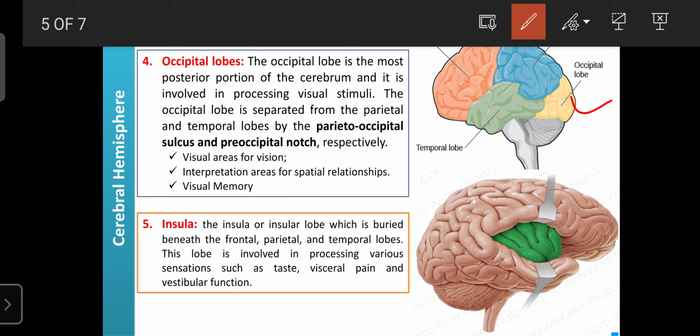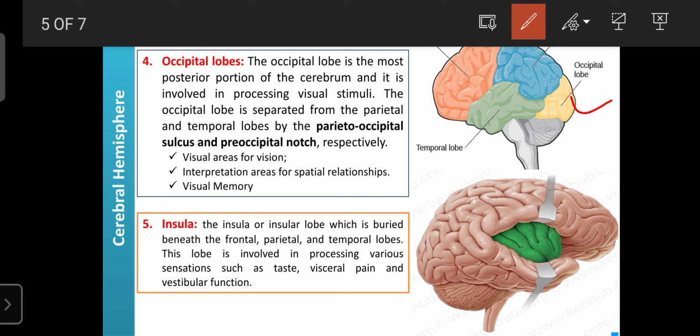The occipital lobe is separated from the parietal lobe and the temporal lobe by the parieto-occipital sulcus and the pre-occipital notch respectively. It also consists of areas for vision and for interpretation of spatial relationships. Whatever images are in front of us, their role in our life is interpreted: whether it is mother, father or uncle, whether it is the classroom or the lab. That is all the interpretation of vision, the function of the occipital lobe.